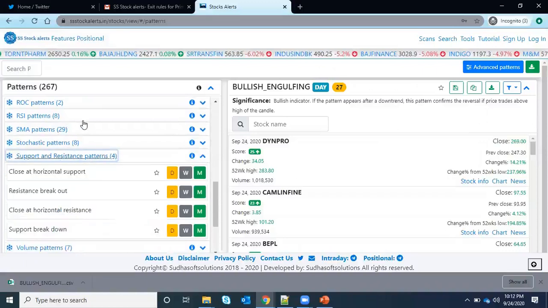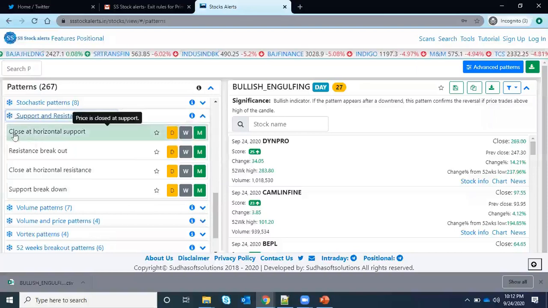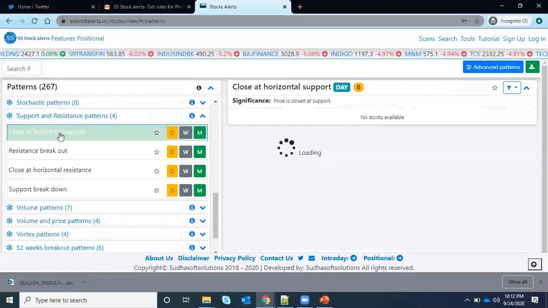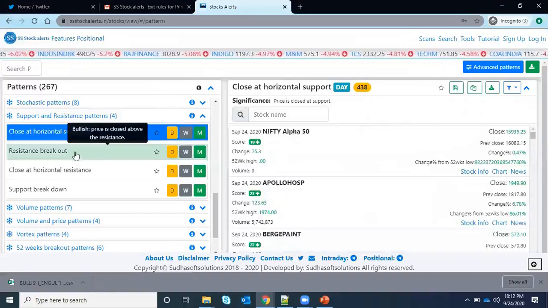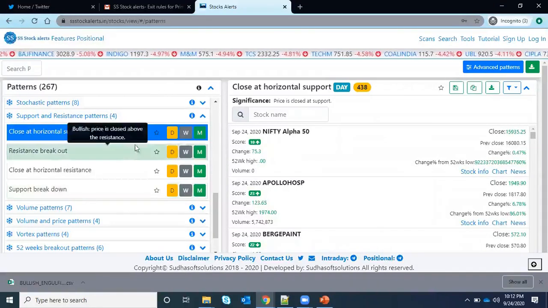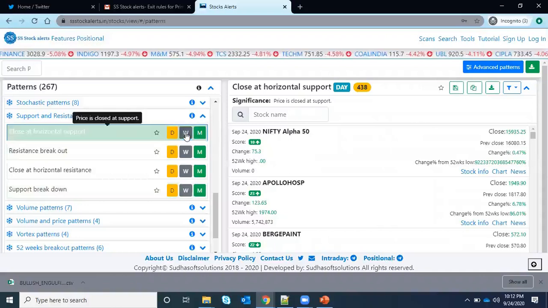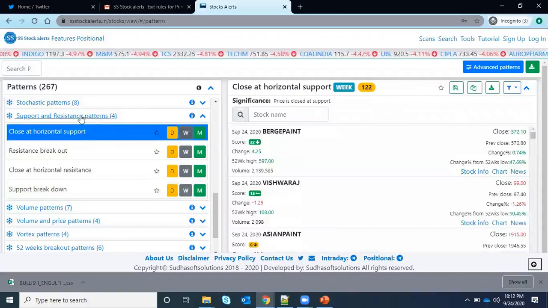Support and resistance: if you want to get stocks which are at a support range, you can just click here and you will get the stocks nearing the support zone. If you want to see which stocks broke out the resistance, meaning upside breakout, click here. If you want to see the downside breakout, you can click here. For weekly, click weekly, or for monthly, click monthly. These are very good patterns. If you are a price action lover, you can scan these two.